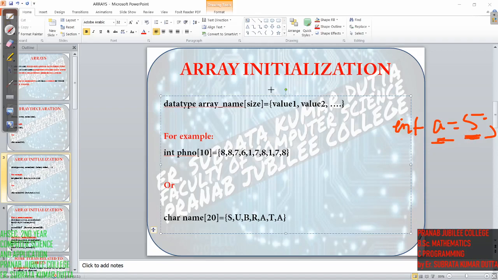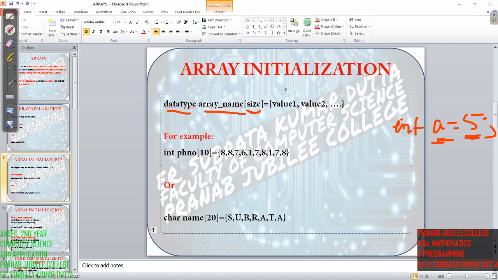But in an array it is similar. Just look carefully. We use the same data type, and the same name like the variable. Here why are we using the size? Because we can store multiple variables and there must be a fixed size of the array.